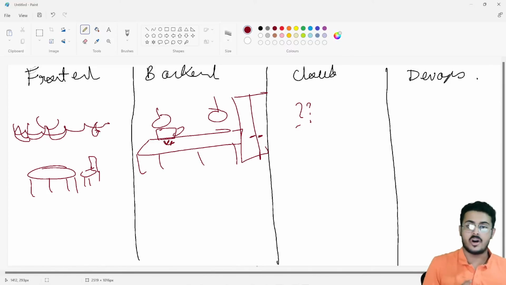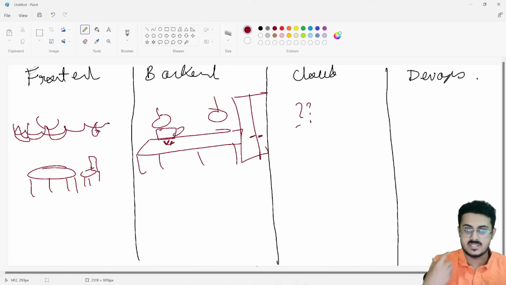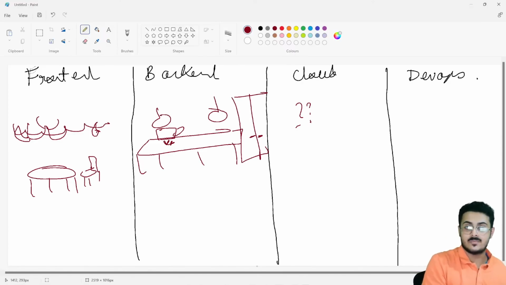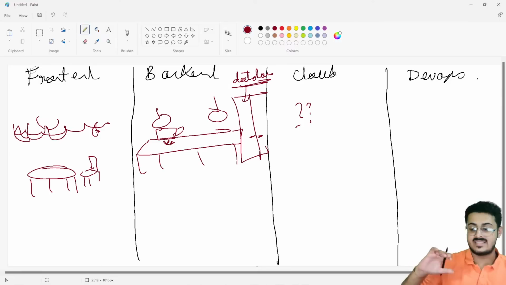Then if he is getting an order, he will go into the store, get the items that are necessary for that, come and chop it off, and apply the business logic. He will know how to cook, create the dish for you, and then send it back to the front end where the user is able to eat that food. Now this is called, in the backend, a database. This is called a database inside the backend.